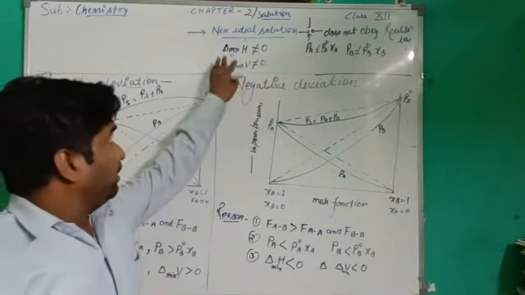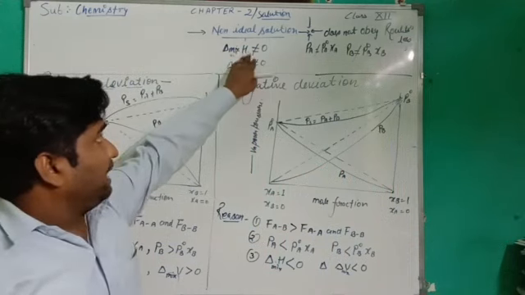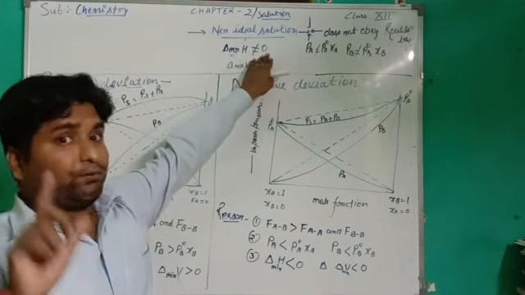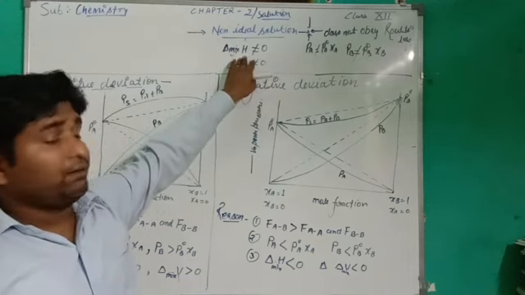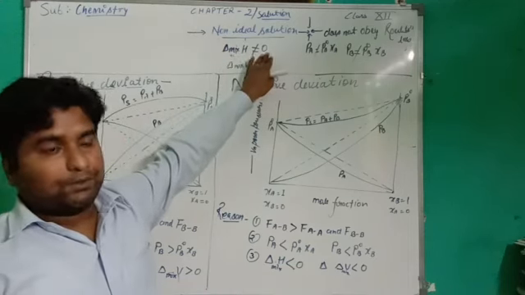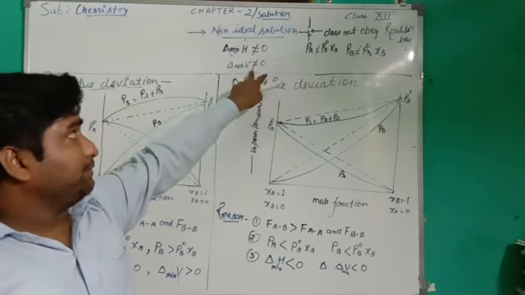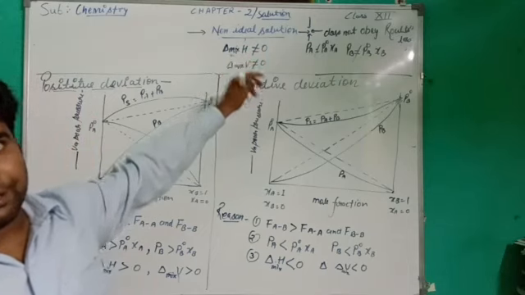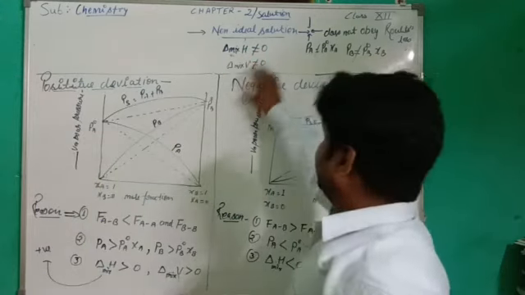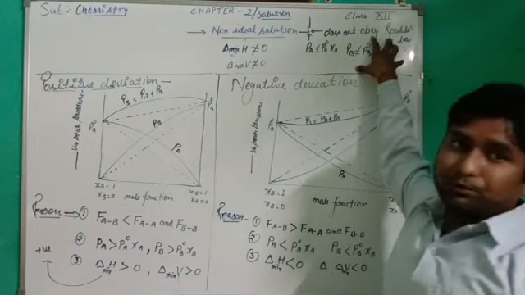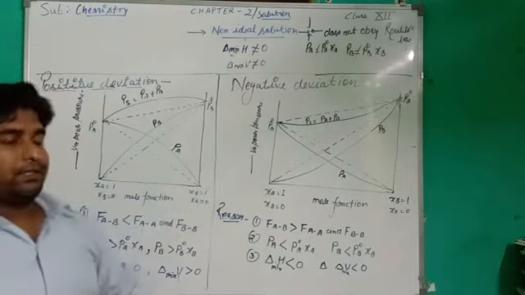You already saw in the previous video that delta H equals 0 for the ideal solution, but in this case delta H of mixture is not equal to 0, and the volume of mixture does not equal 0. Those solutions which do not obey Raoult's law are known as non-ideal solutions.